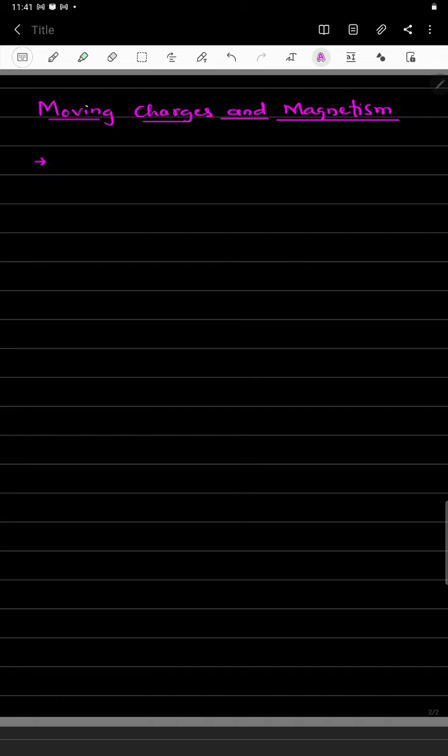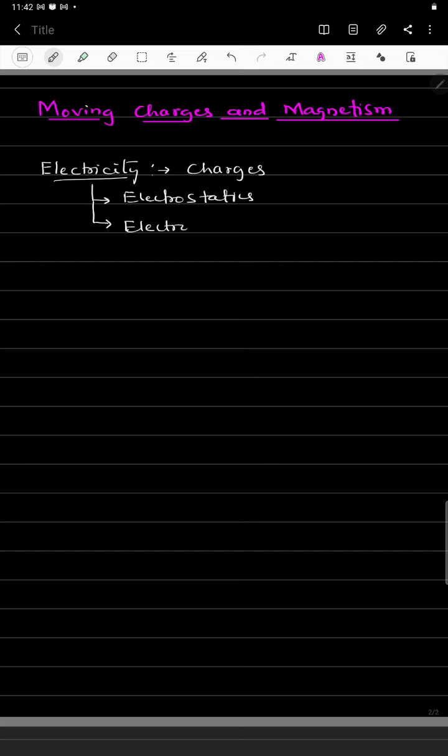Already we have studied electricity. So what is electricity? It is the branch of physics which deals with the study of the charges. This electricity is divided into two branches. One is electrostatics and another one is electrodynamics.